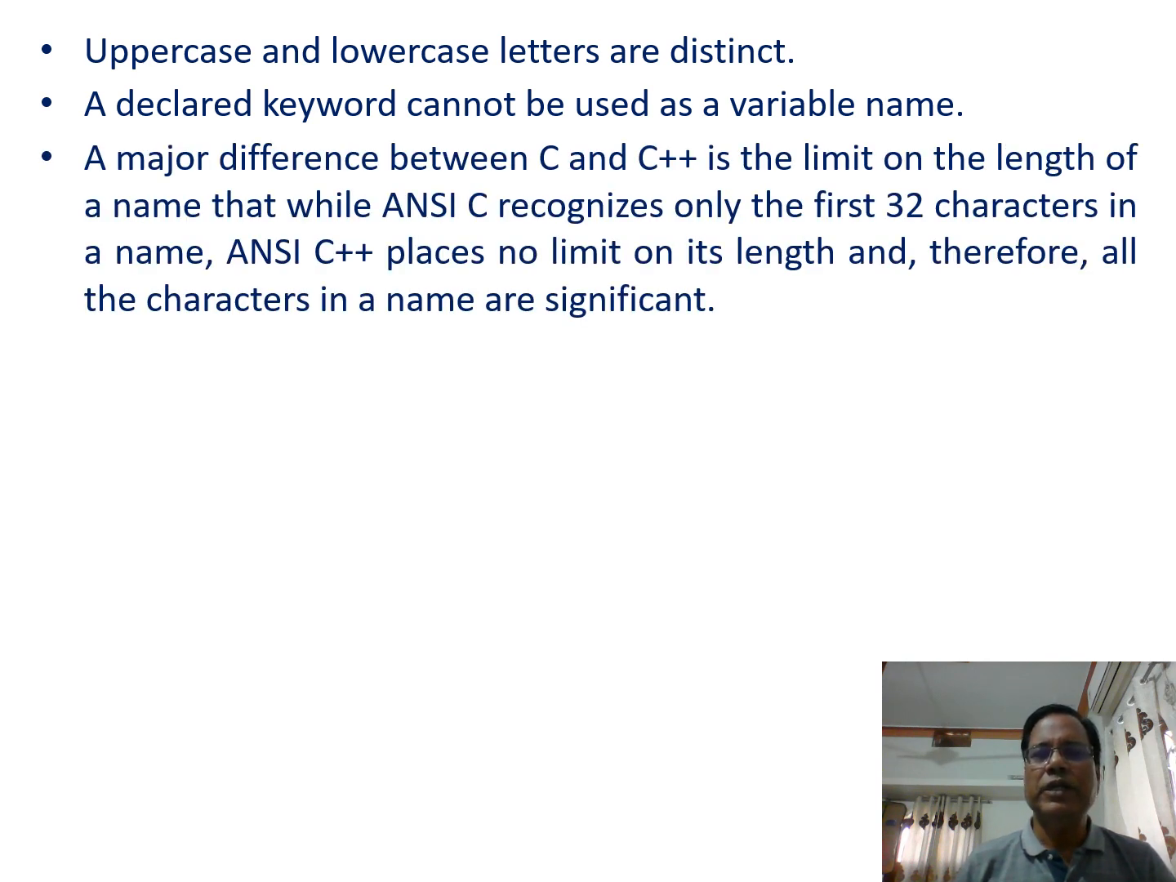A major difference between C and C++ is the limit on the length of a name, that while ANSI C recognizes only the first 32 characters in a name, ANSI C++ places no limit on its length, and therefore all the characters in a name are significant.